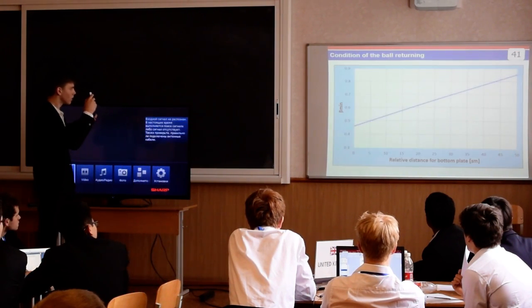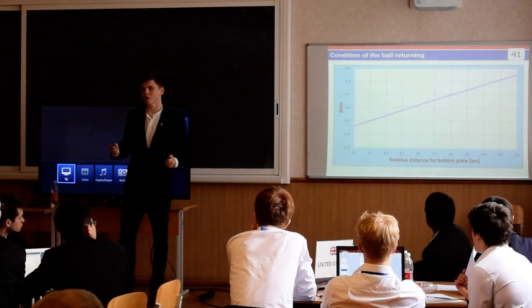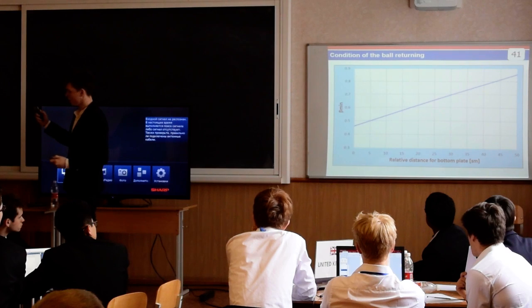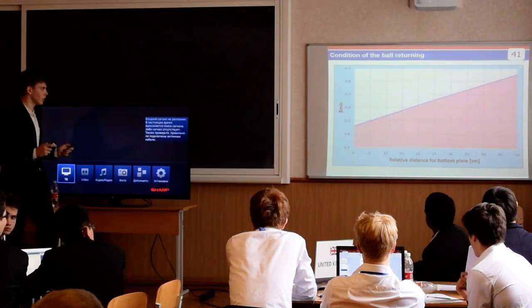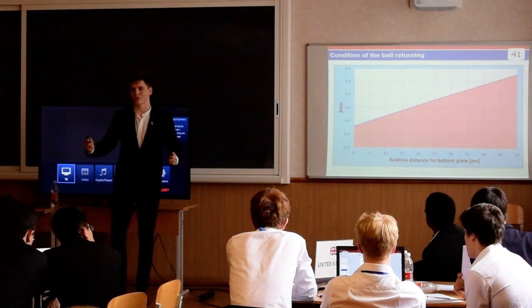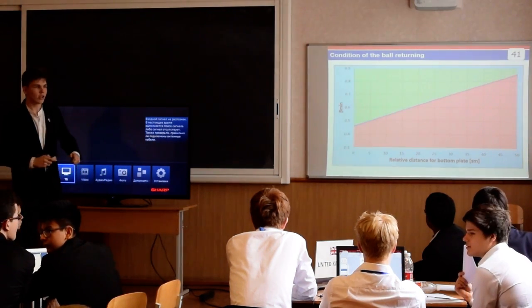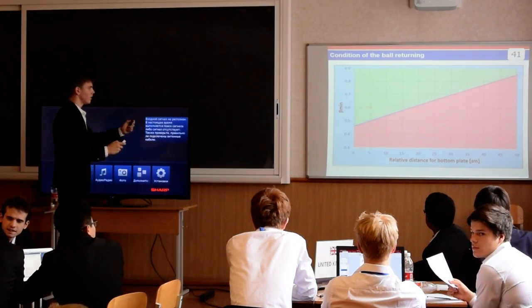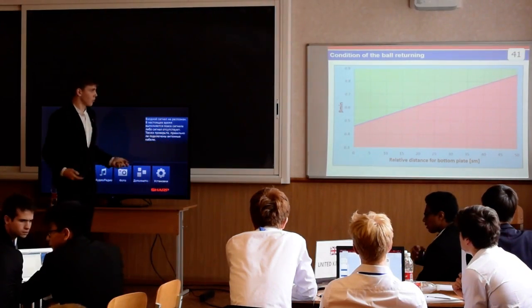So we reconstructed the dependency of the minimum horizontal restitution coefficient necessary for return on the distance to the bottom plate. If the horizontal restitution coefficient is less than necessary for return, the ball doesn't return. If the horizontal restitution coefficient is higher than necessary for return, the ball always returns. By this map, we can estimate the result of the experiments.